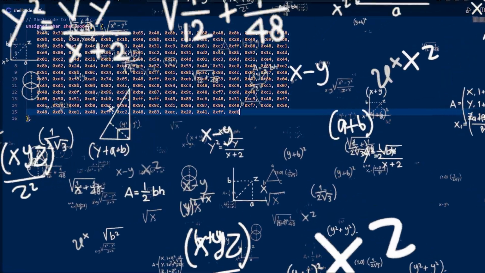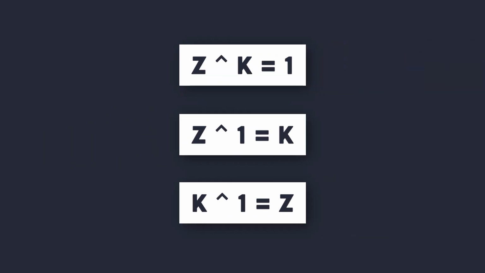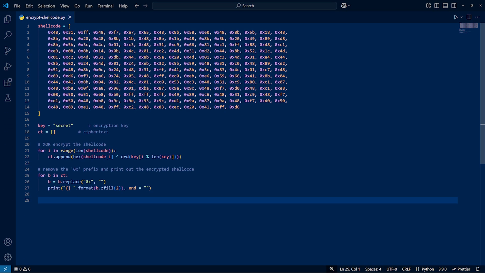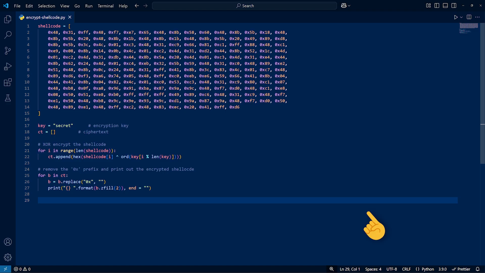Don't worry, we're not going to use any complex cryptography. We'll just go with a simple XOR encryption. So I put together a simple Python script that takes our shellcode and outputs it like that, and I'll tell you why in a sec. But first, essentially what's happening here is that we loop through the shellcode and XOR encrypt each byte using our key here, and then we print out the encrypted shellcode.